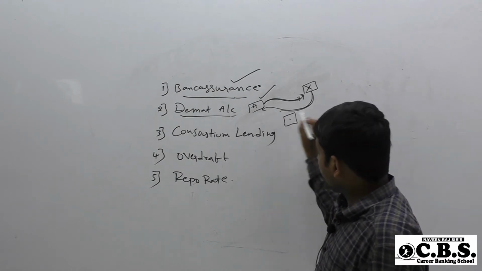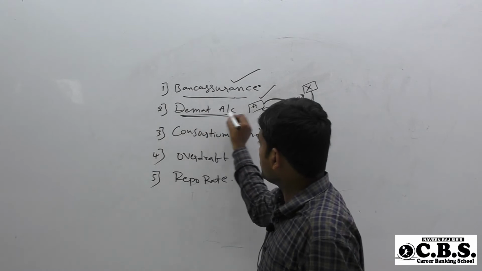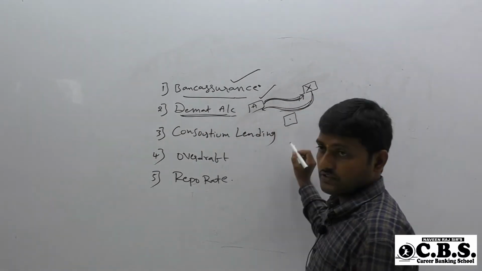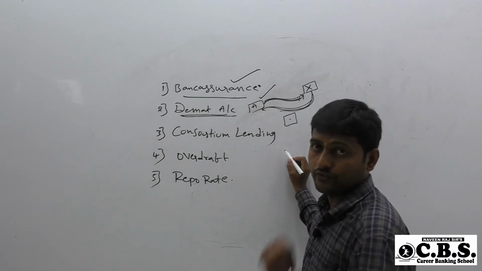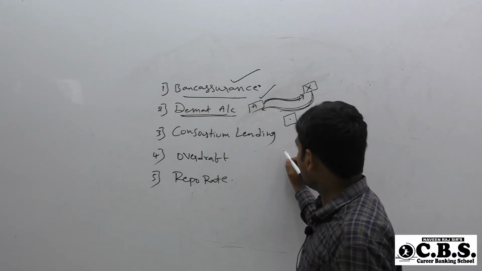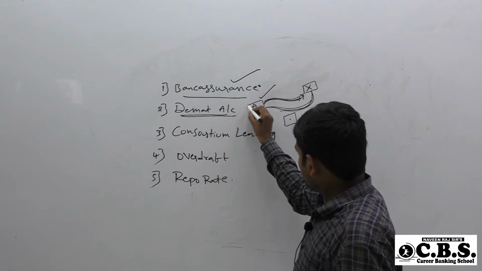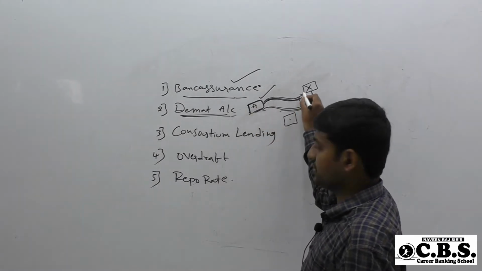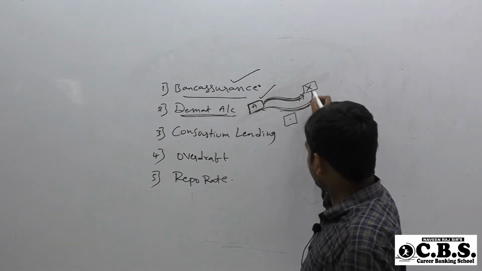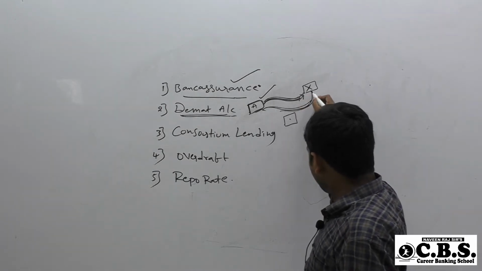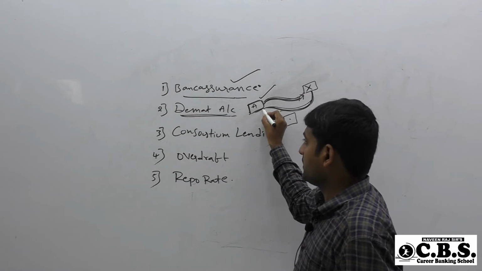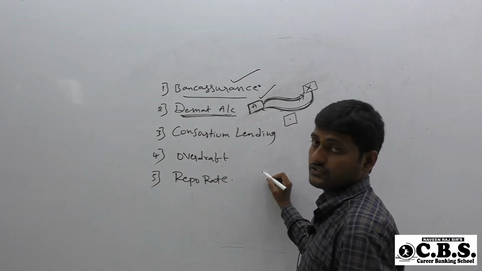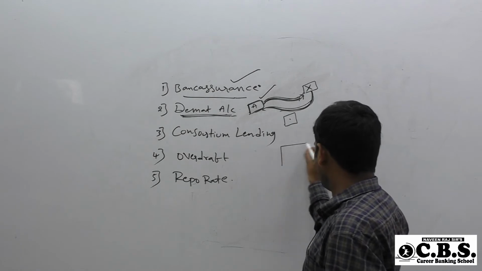In a Demat account, the same thing happens, but in electronic form. Whenever the person purchases shares, in turn the company will issue the share certificate in dematerialized form, which is an electronic form.